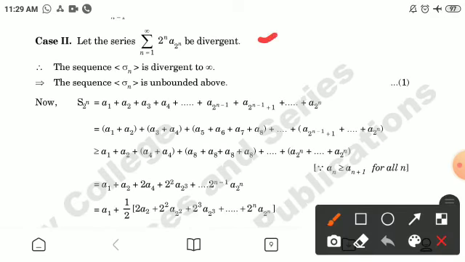Case second, let the series summation 2^n a_(2^n) be divergent. Therefore the sequence sigma n is divergent to infinity. This implies the sequence sigma n is unbounded above, marking this as 1.